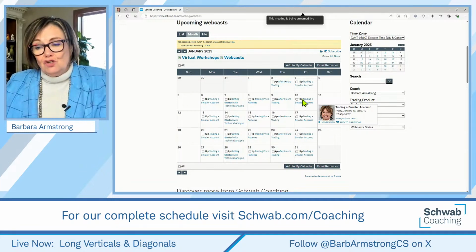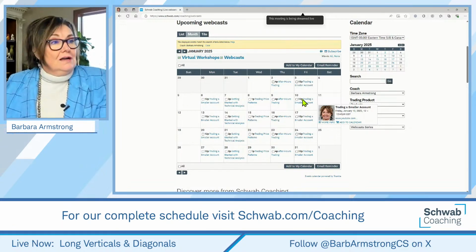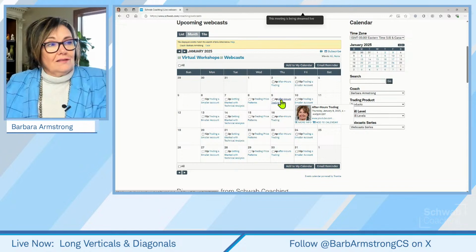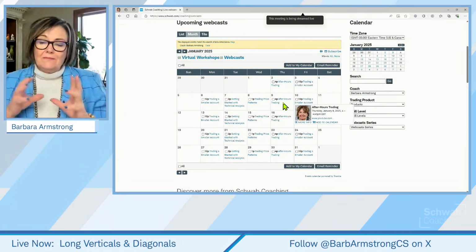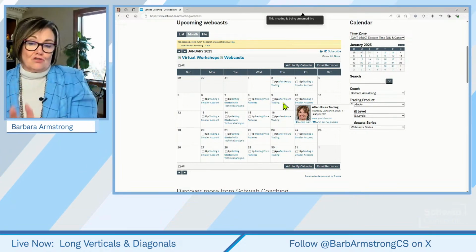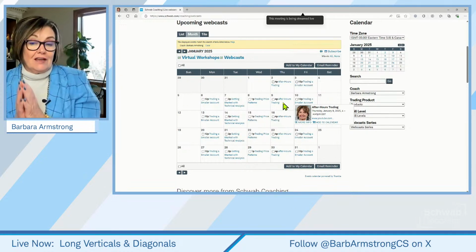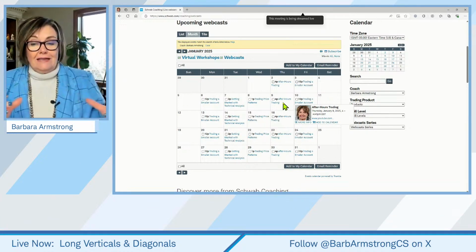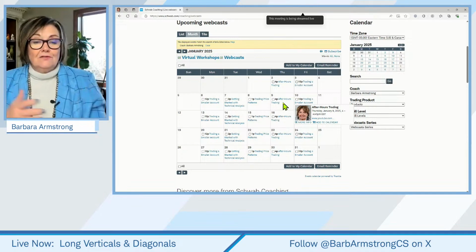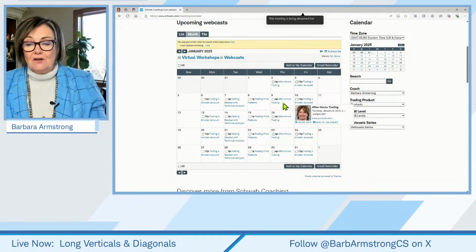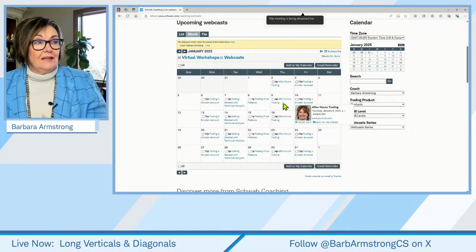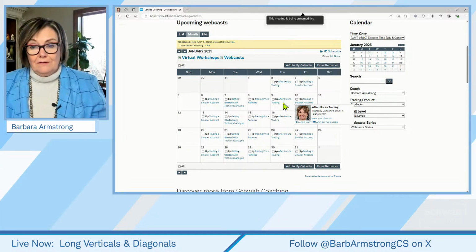And then I'm picking up two brand new classes, one called After Hours Trading. This will be both for people that want to do short-term trades but have a job and can't be looking at the markets when they're open. So let's say after their kids go to bed, they're going to sit down at 9 o'clock in the evening and figure this stuff out.